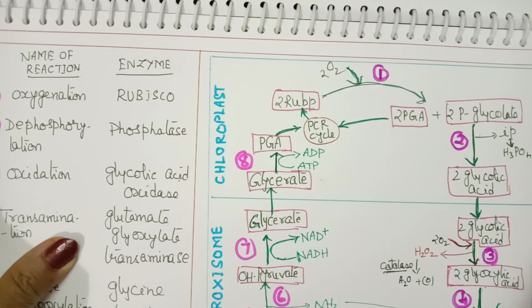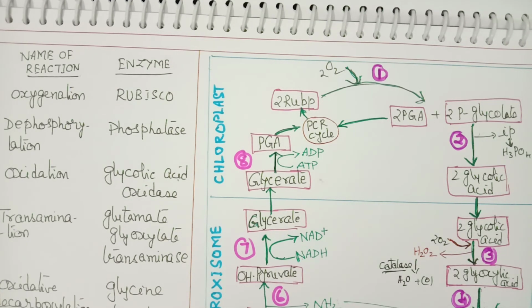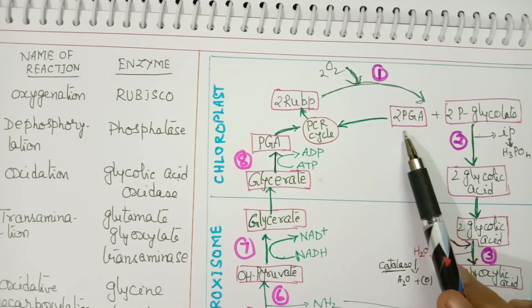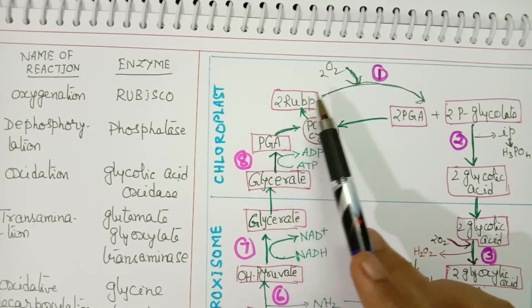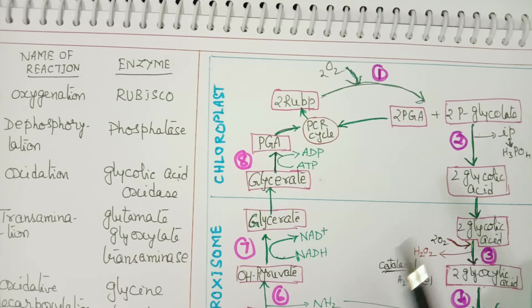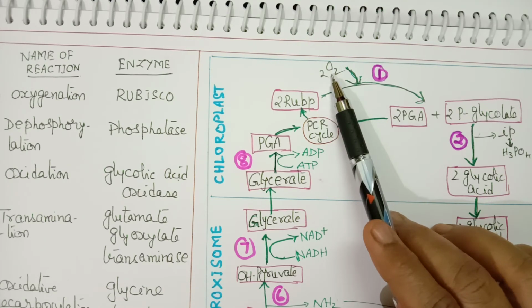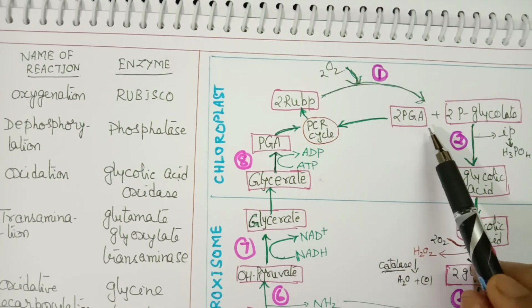So in this whole process, we find there is a loss of photosynthetic yield. Let us see how much photosynthetic yield is lost due to photorespiration. In the first reaction, two molecules of RuBP with oxygen form 2-PGA and 2-phosphoglycolate. Suppose instead of oxygen there is carbon dioxide, it would form 4-PGA.